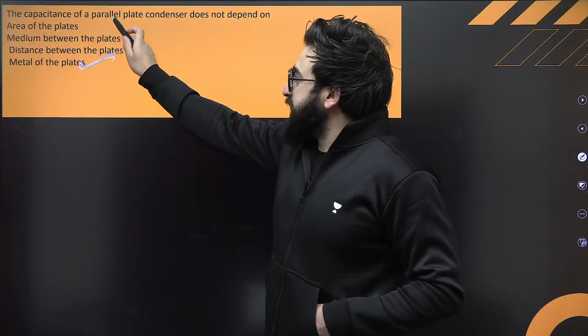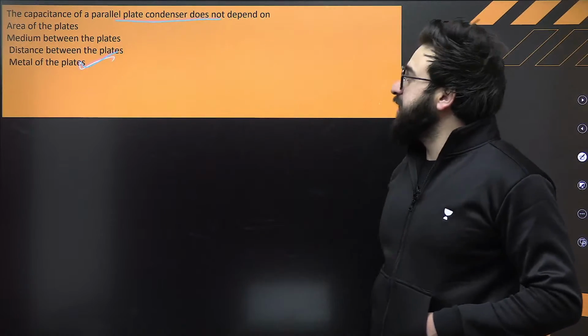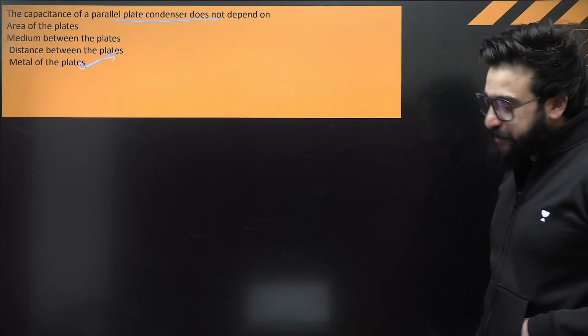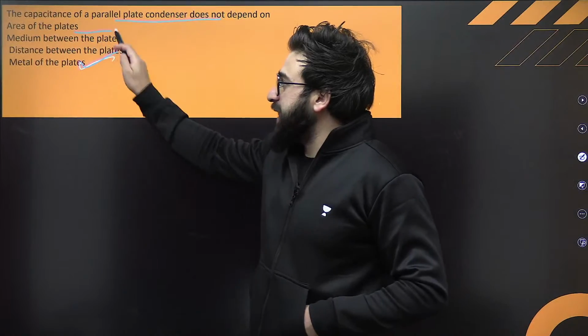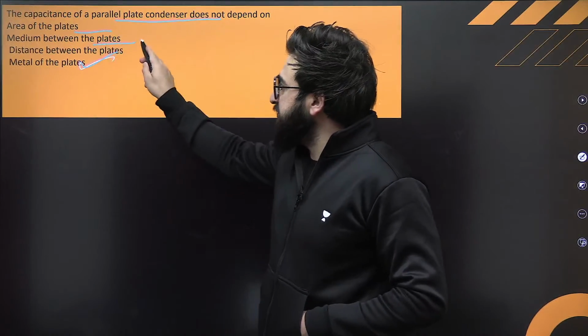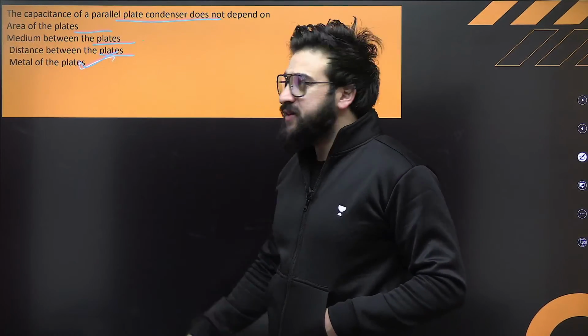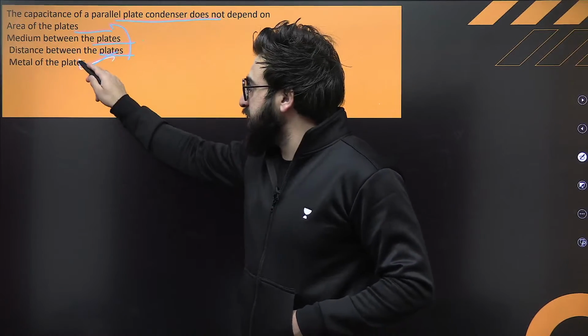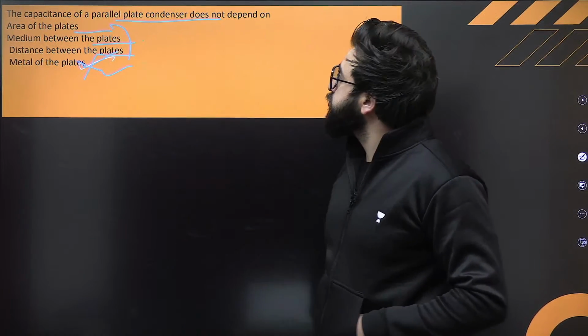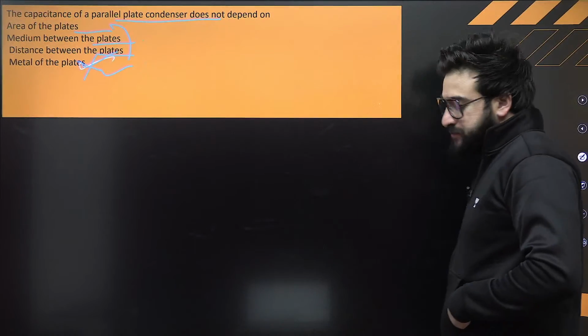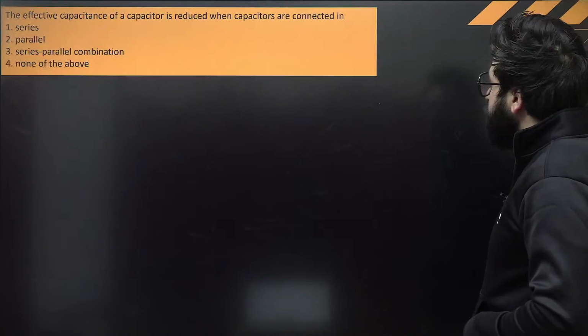The capacitance of a parallel plate condenser does not depend upon area of the plates, medium between the plates, distance between the plates. It does depend upon all the three. It does not depend upon this one. Understand? Okay, this is the fourth option. Let's go with the next one.